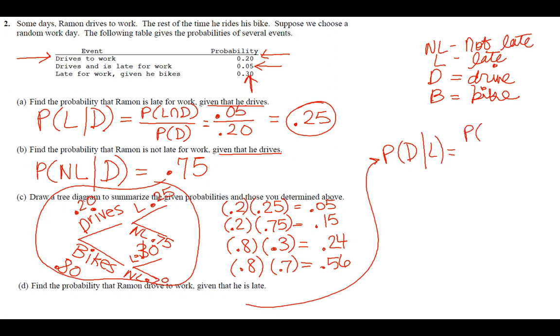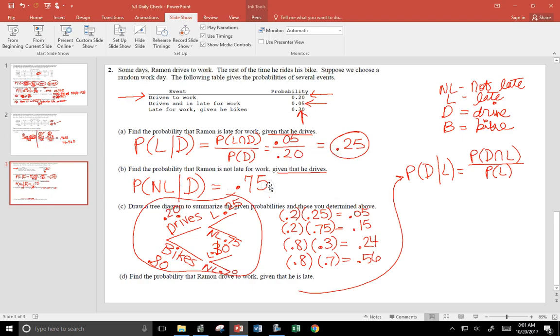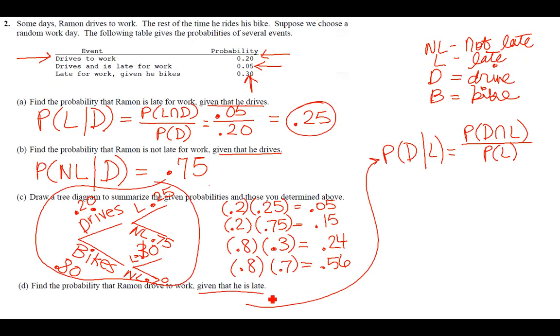So the probability that he drives and is late to work is the 0.05. The probability that he's just late to work would be the 0.05 or the 0.24, because both of those times, whether he drove or he biked, he's late for work. So we want to do 0.05 plus 0.24. So 0.05 divided by 0.05 plus 0.24 gives you 0.1724. So as a percentage, given that he was late, he drove 17.24% of the time.